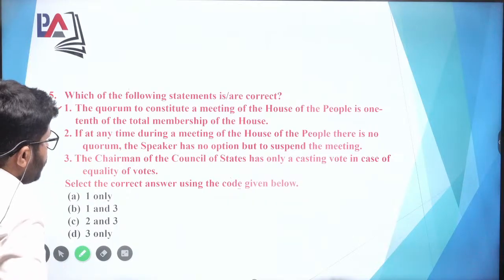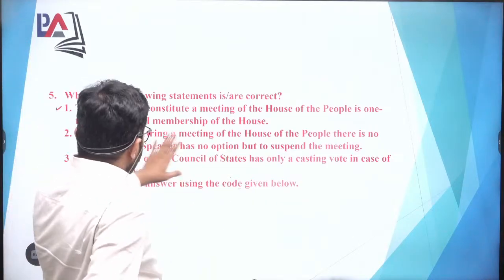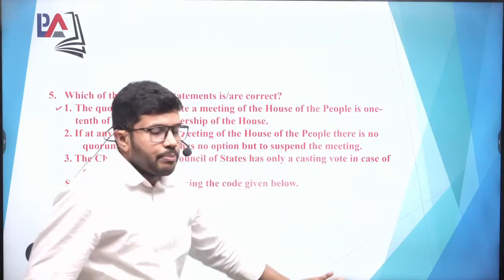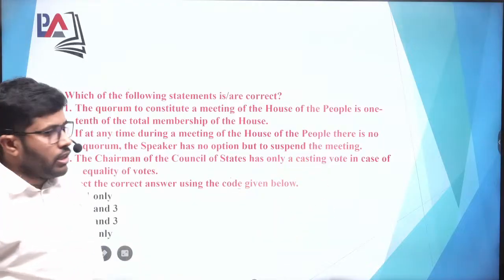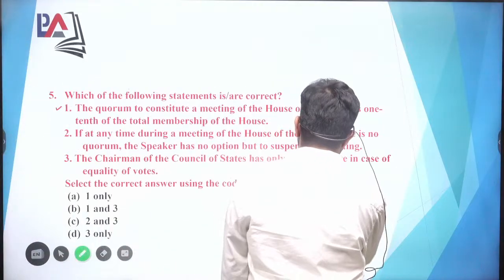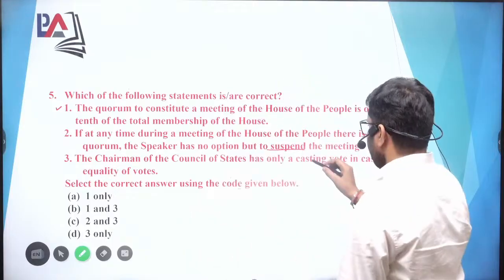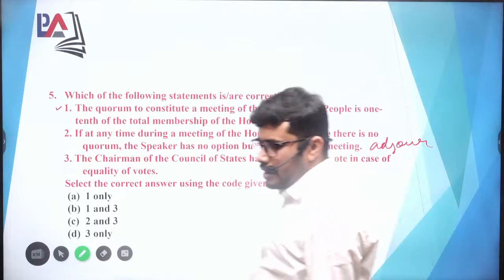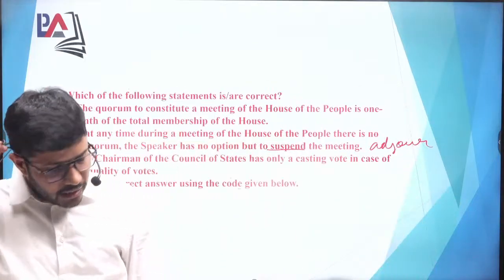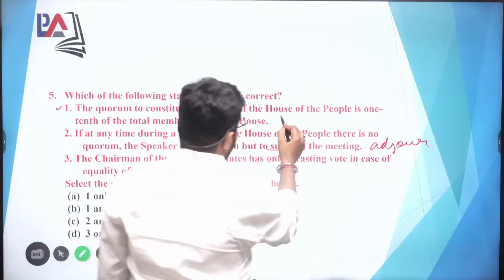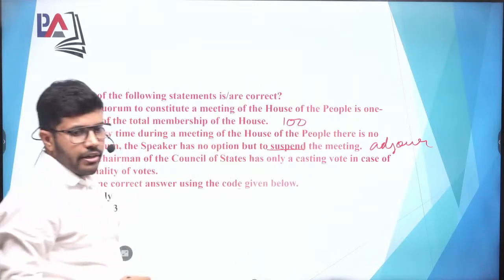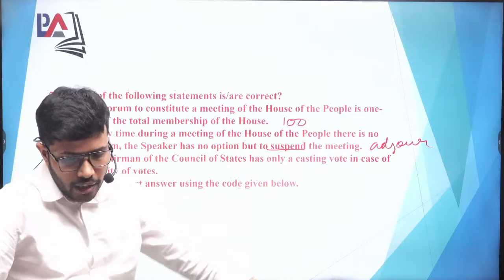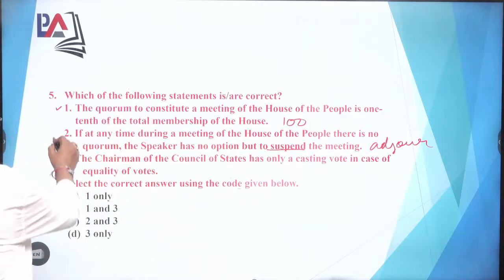If at any time during the meeting of the House of the People there is no quorum, the speaker has no option but to suspend the meeting. No, this is not right. They have the option to suspend the meeting or adjourn. They have both options; they can either suspend the meeting or adjourn it. For this quorum part, you can see Article 100. Adjourn is not given in the option, so the second option is not correct.